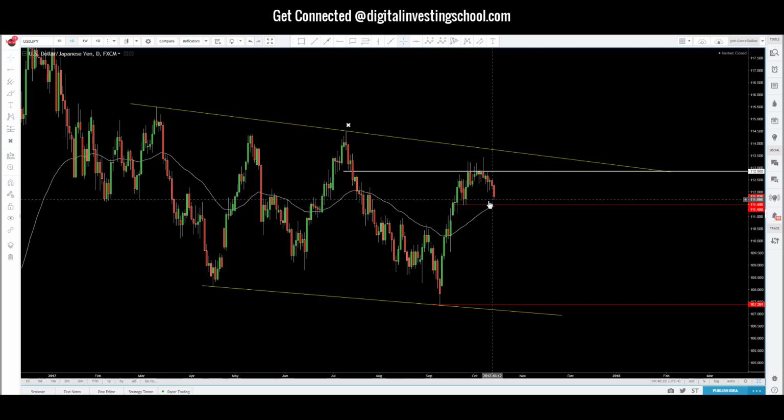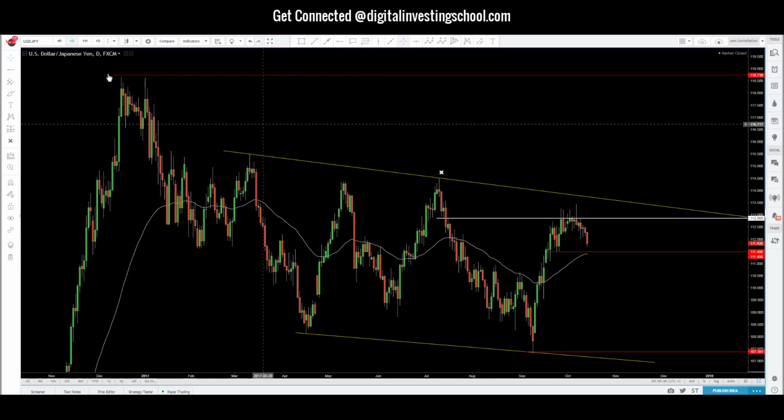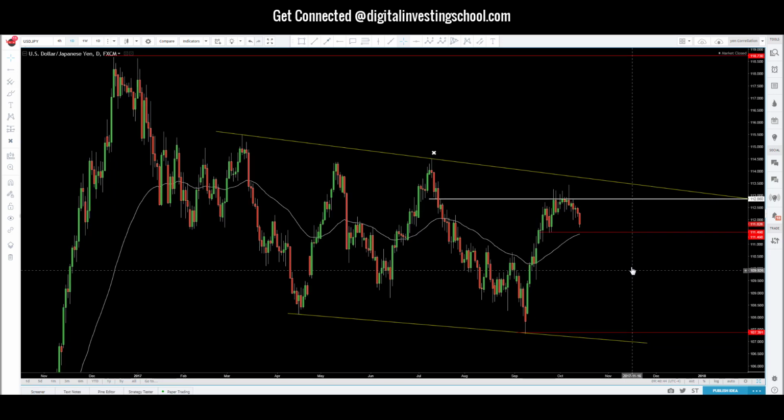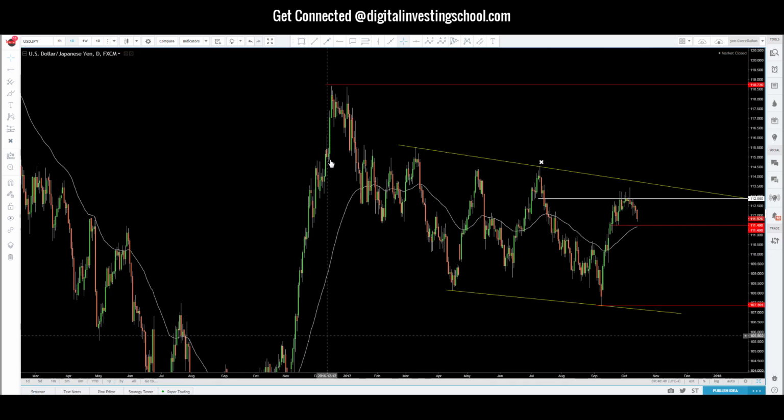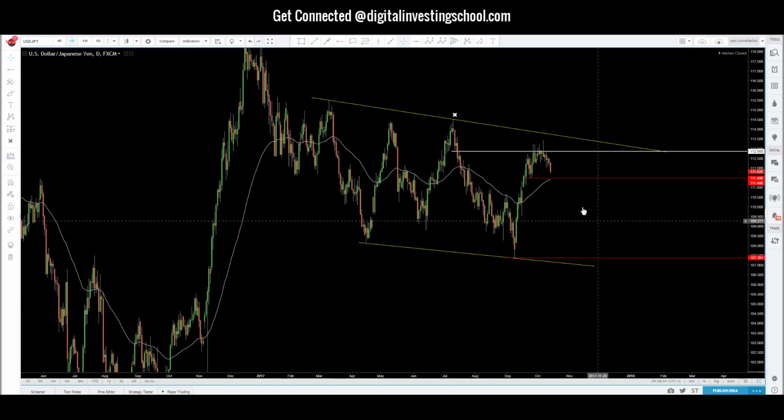So we're going to see if price can actually clear these lows, see how price responds to the 50-day moving average. But we overall decided to take a sell here. We might see price move back down and eventually maybe come all the way back up and clear out these highs right around 114. I've been calling for 118, right? So we're gonna wait whether it's gonna happen now or later. That's just my bias overall, just looking at this price action here. But yeah, short term, short on the dollar yen.